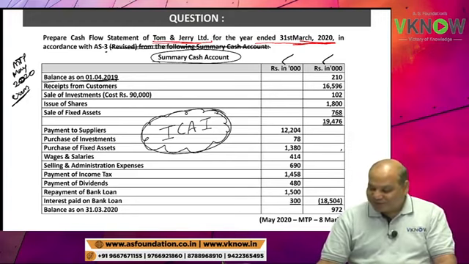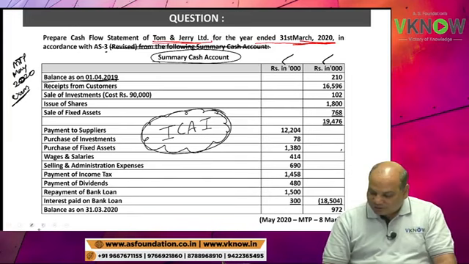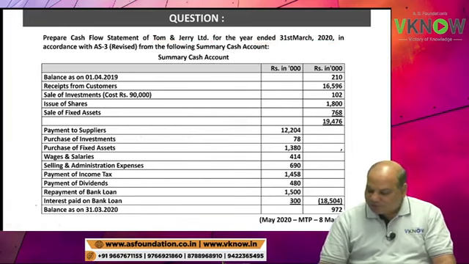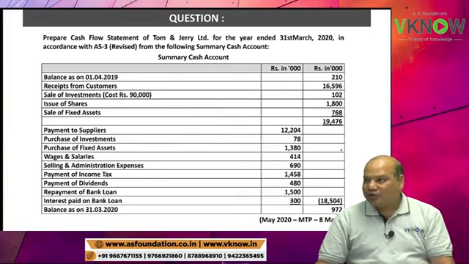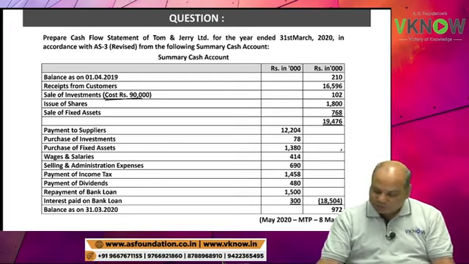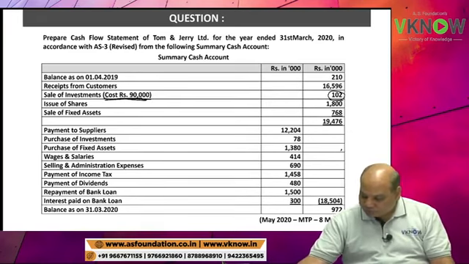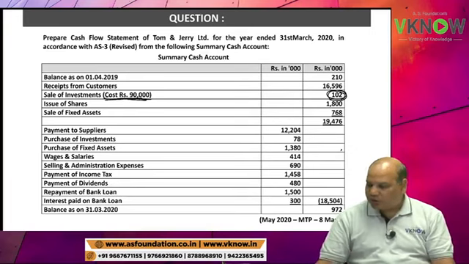Receipt from customer 16596. Sale of investment, cost rupees 90,000, sale value 102. Little fast. Come on.